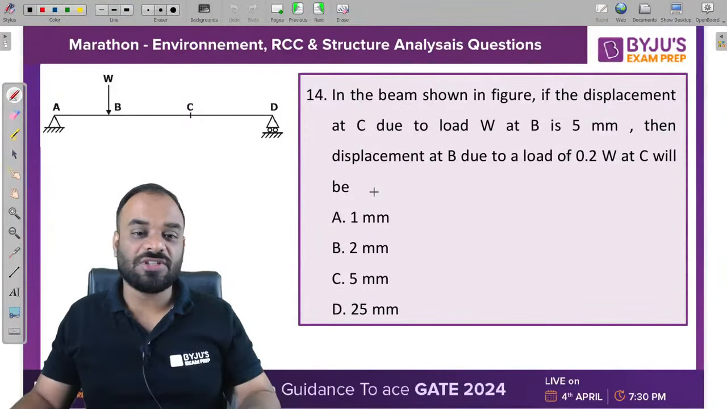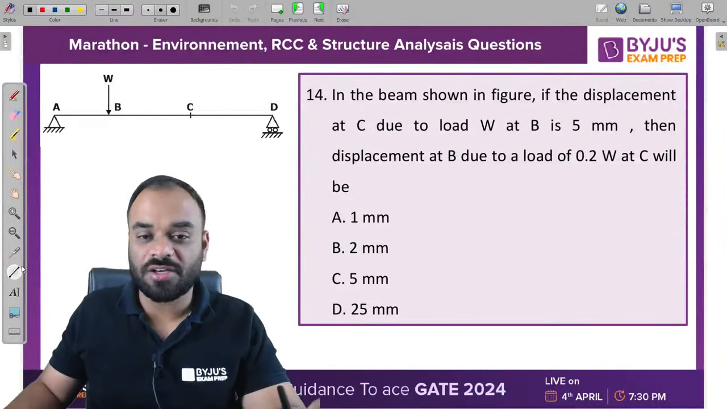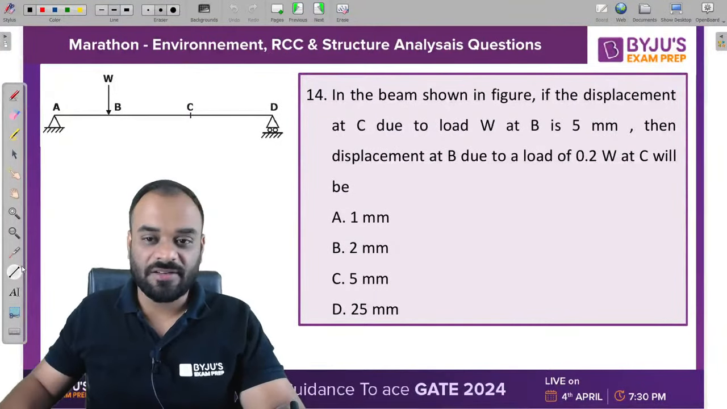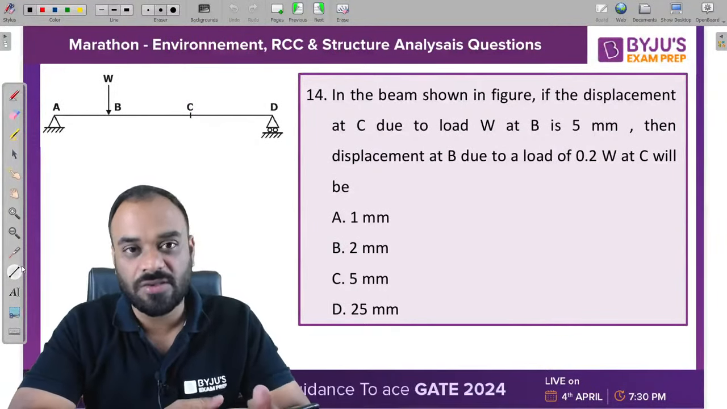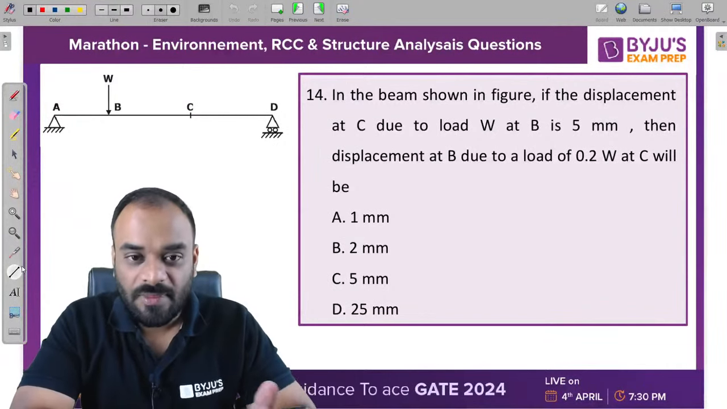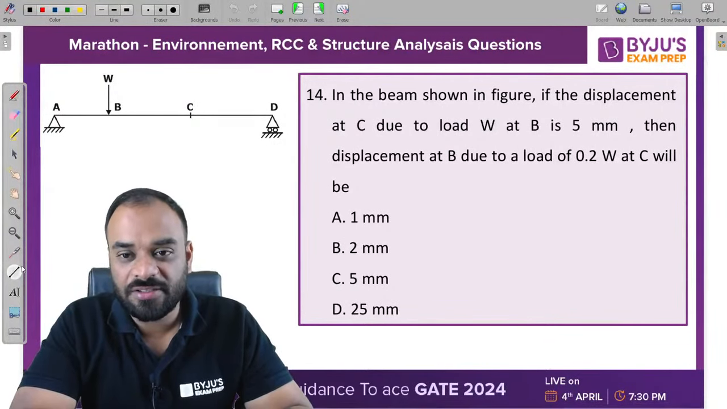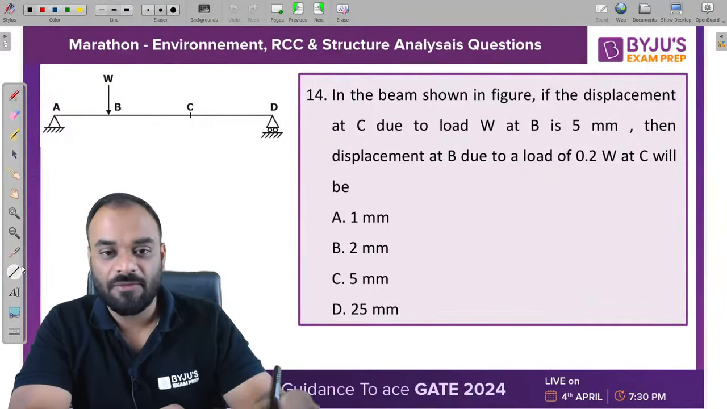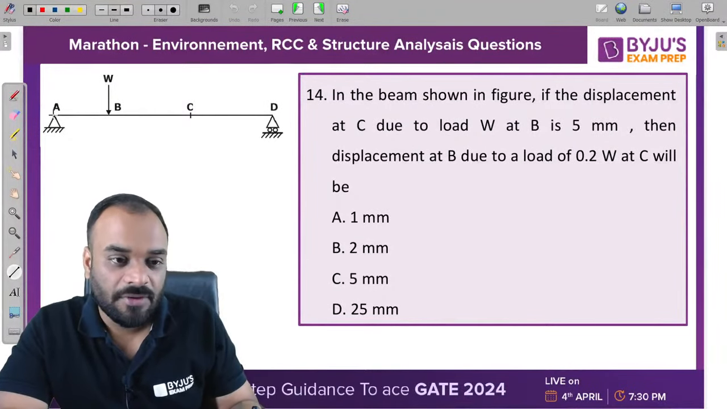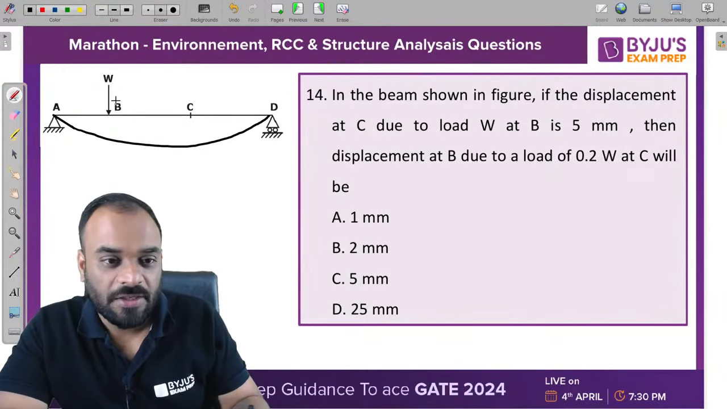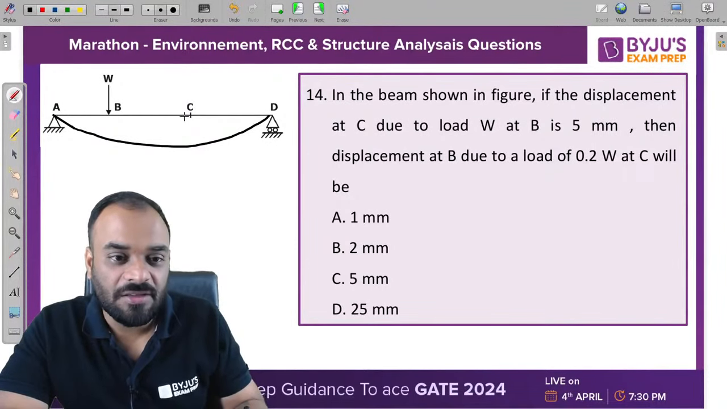Let's move to the next question. Now this question is related to what? Displacement, right? You need to measure the displacement value. You can apply Betti's law over here. In the beam shown in the figure, if the displacement at C when a load W is at B is 5 mm. So kindly see this deflected shape first, right? If the load is present at B, then the displacement at C is 5 mm.